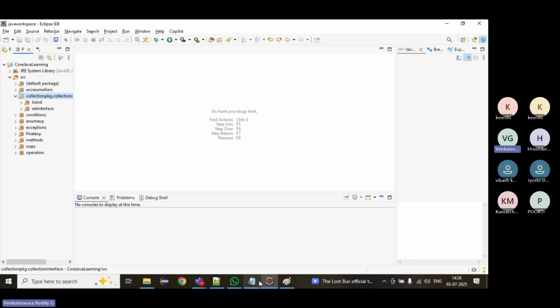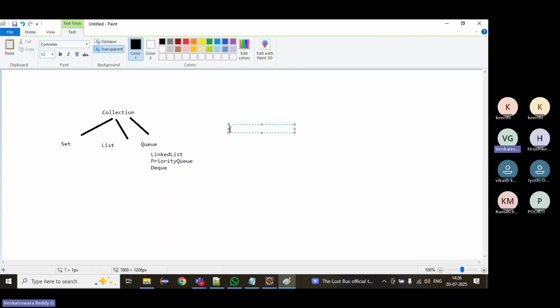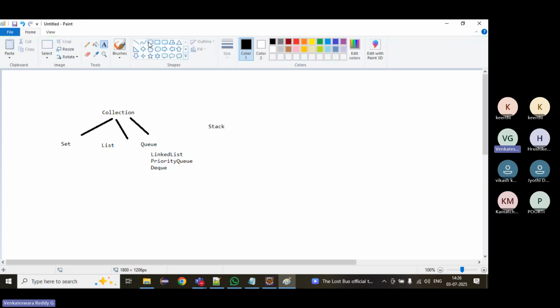What is the Queue first of all? We have seen Stack. Stack means one by one, like when we keep books one by one. That means last in, first out. If we keep the books one by one, whatever we kept last, we will pick first. But in the Queue, we will go like this.